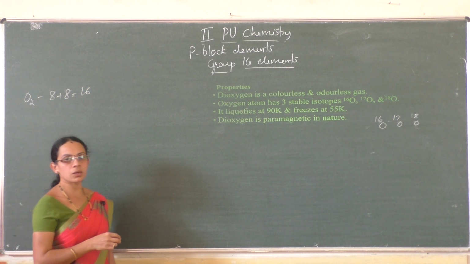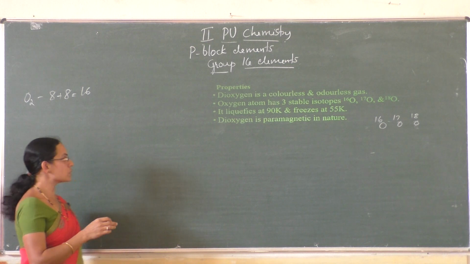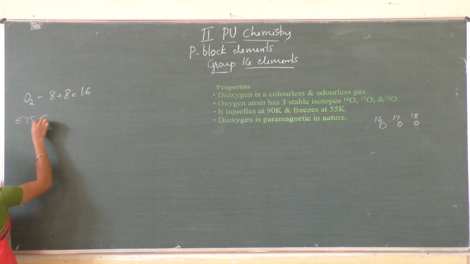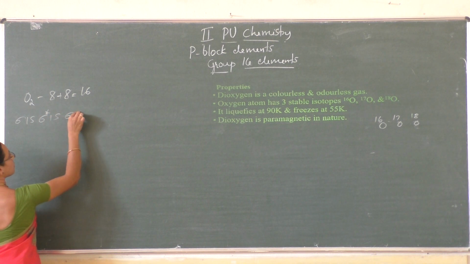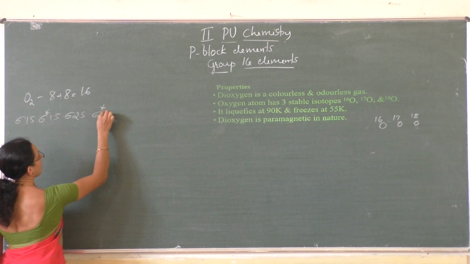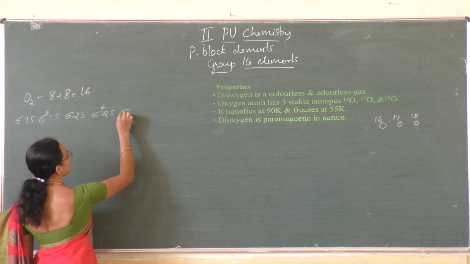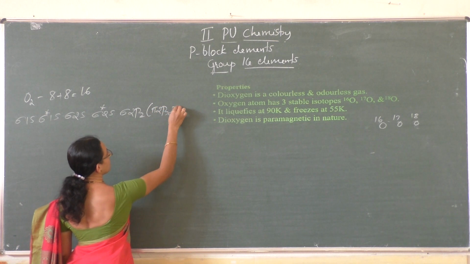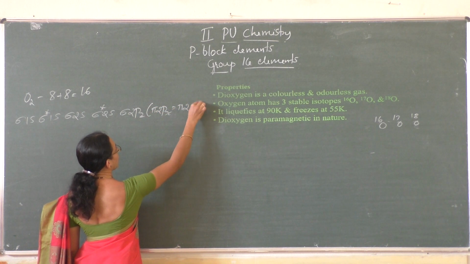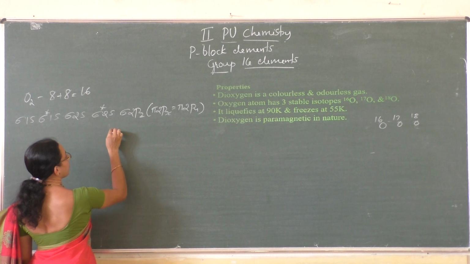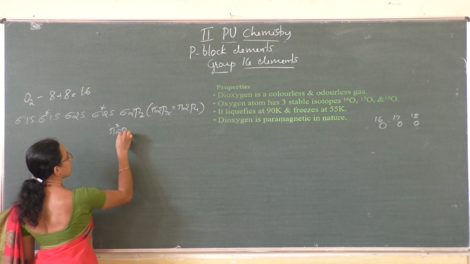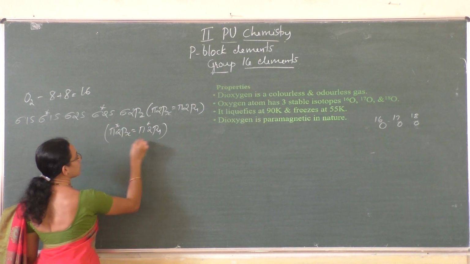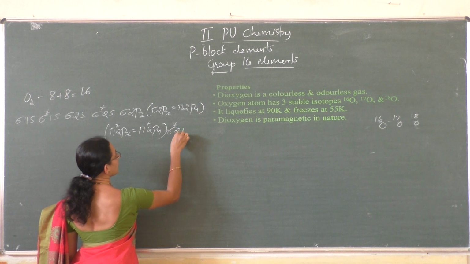If you fill these electrons in the molecular orbitals, we can write the configuration like this: sigma 1s, sigma star 1s, sigma 2s, sigma star 2s and sigma 2pz, then pi 2px equal to pi 2py, then pi star 2px equal to pi star 2py, then sigma star 2pz.